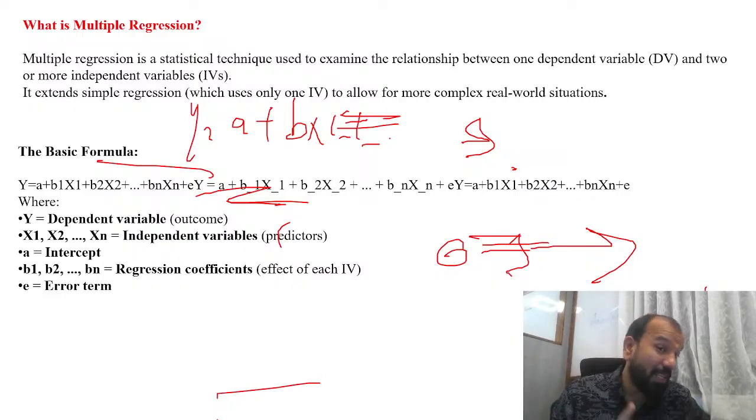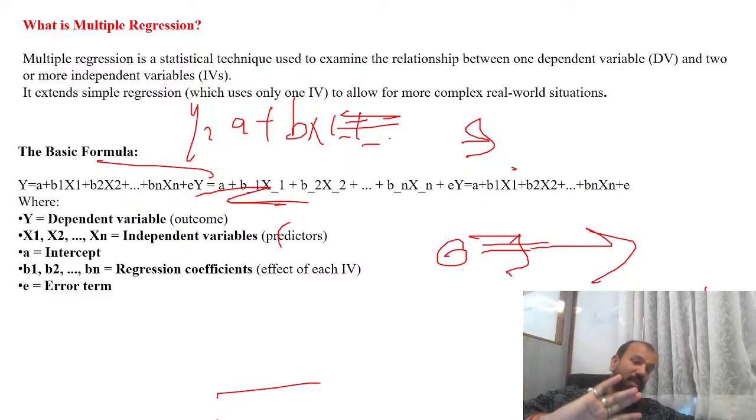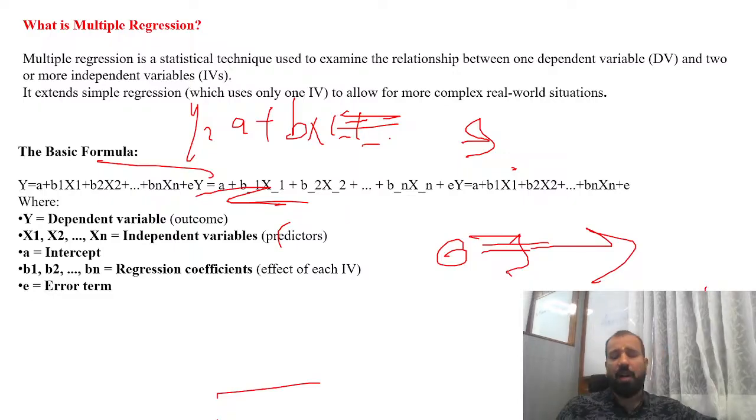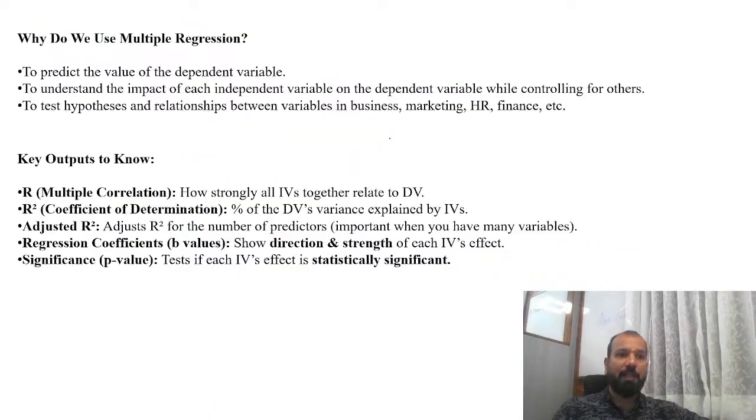How do you make that equation? You just need to understand whatever variables are given in the question. Whatever variables are given in the output, you write y = a plus, suppose there are four variables: age, gender, income, psychology, then the fourth is city or town. Whatever variables you have depending on the output, you have to add all of them. That is how we make the multiple regression equation.